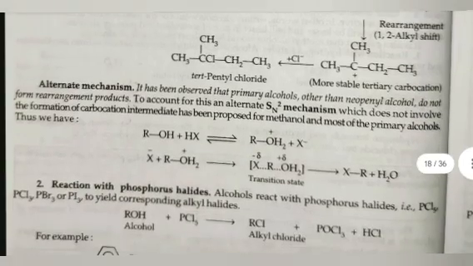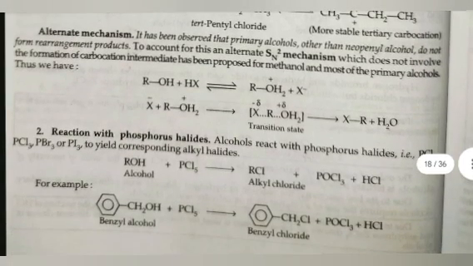Alternate mechanism. It has been observed that primary alcohols other than neopentyl alcohol do not form rearrangement product. To account for this, an alternate SN2 mechanism, which does not involve the formation of carbocation intermediate, has been proposed for methanol and most of the primary alcohols. Thus we have